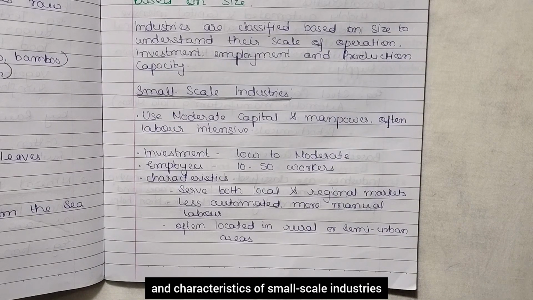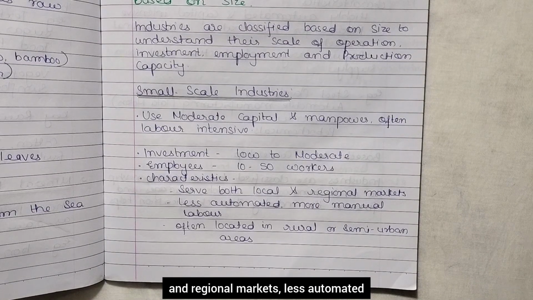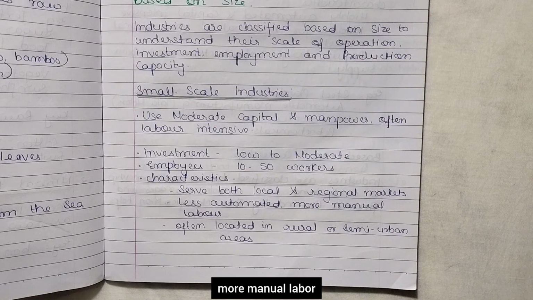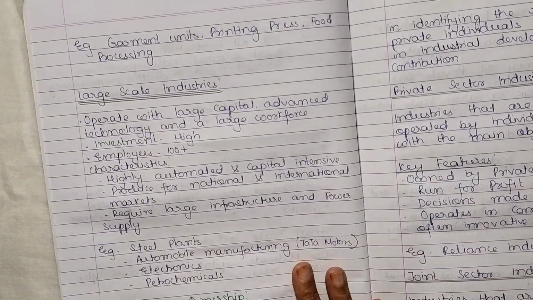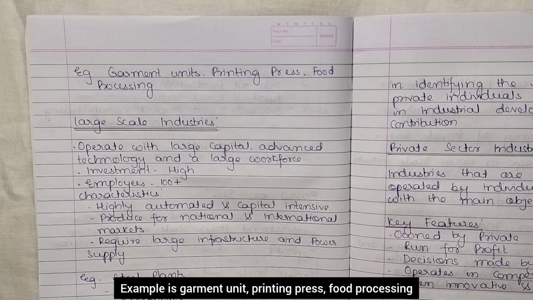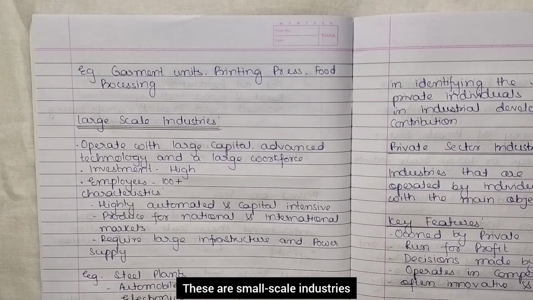Characteristics of small scale industries: they serve both local and regional markets, are less automated with more manual labor, and are often located in rural or semi-urban areas. Examples are a garment unit, printing press, food processing. So these are small scale industries.